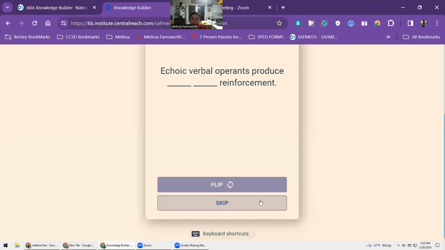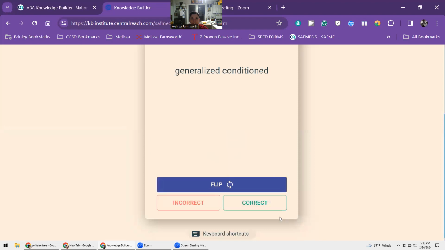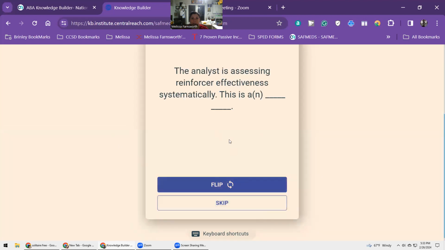Elementary verbal. Echoic verbal operants produce blank reinforcement. Generalized conditioned. Mia wants water and finger spells water. Mand. The analyst is assessing reinforcer effectiveness systematically. This is a blank.